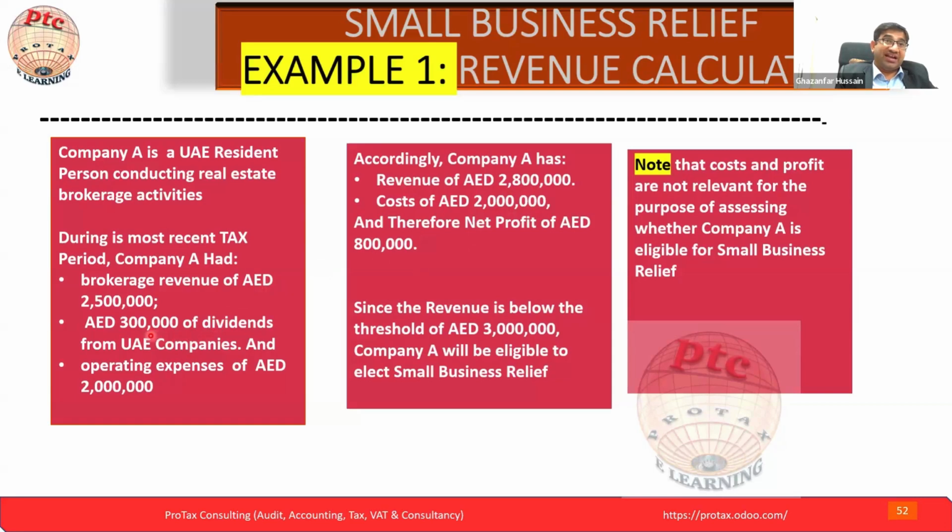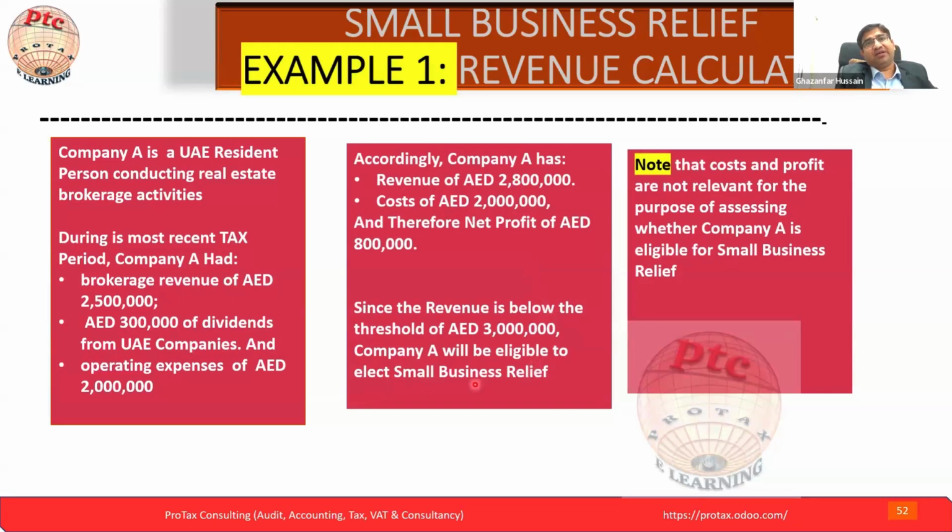Here we are adding the 300K into the brokerage because even though it is exempt, for the threshold calculation, exempt income will be part of the revenue. That's why it's coming 2.8 million. And the cost does not matter because we are testing the revenue threshold that is less than 3 million. As long as it is less than 3 million, he is eligible for the small business relief election.